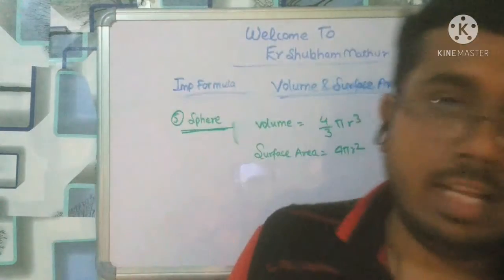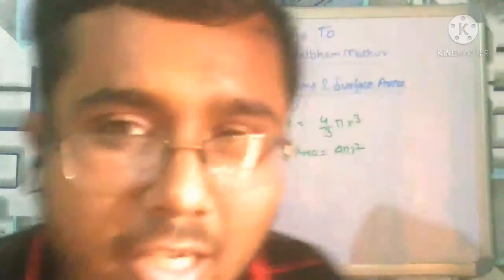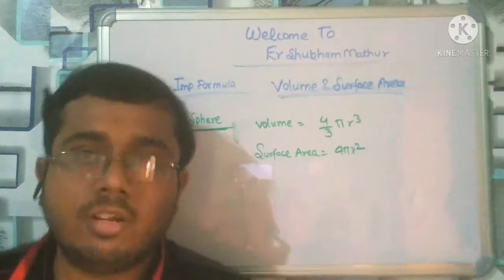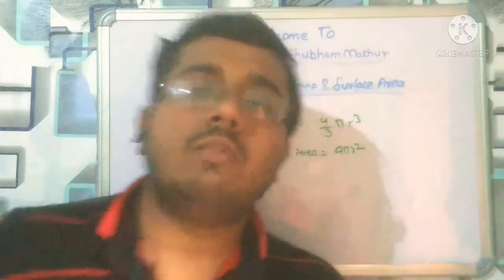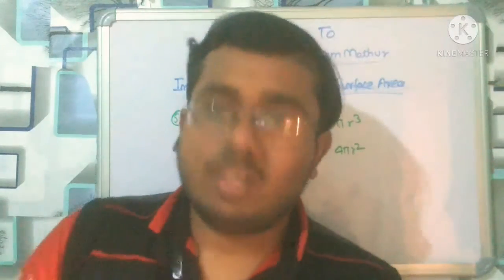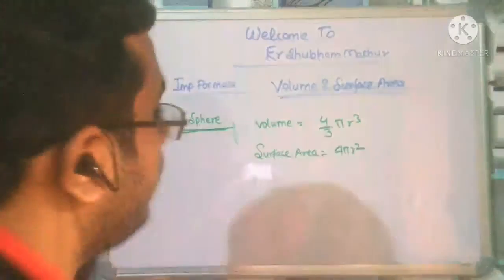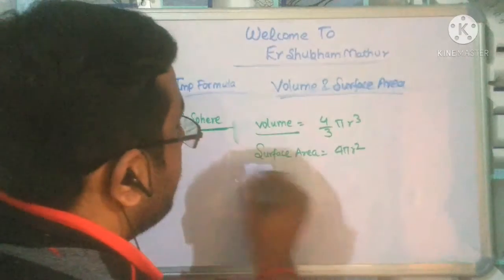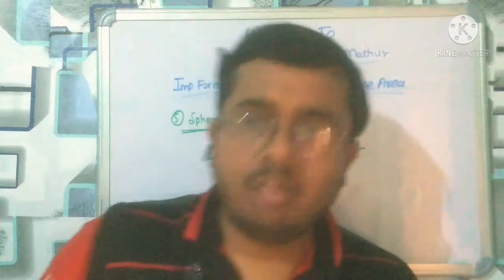If you are an engineer, an electrical engineer, or whatever graduation you are doing, wherever you go you will need this, because this shape troubles a lot of students. Sometimes we have to calculate the volume 4 by 3 pi r cube and surface area in aptitude and reasoning also. So this is a very important topic.